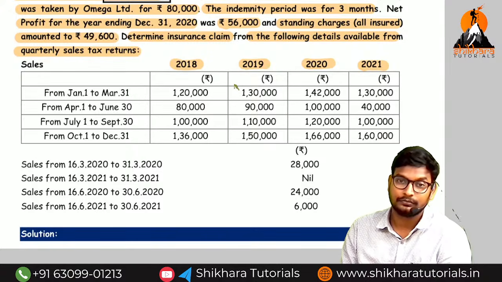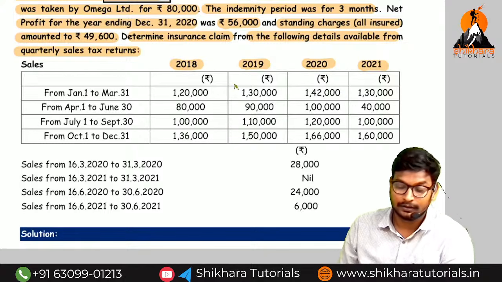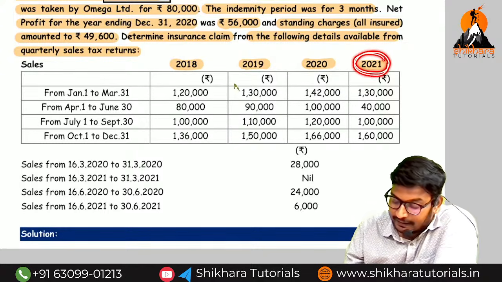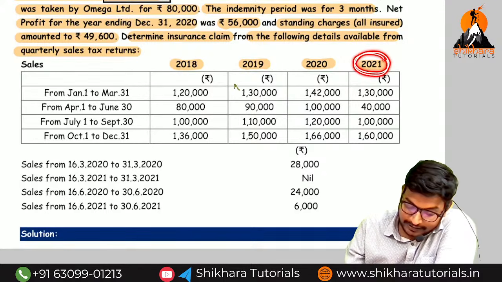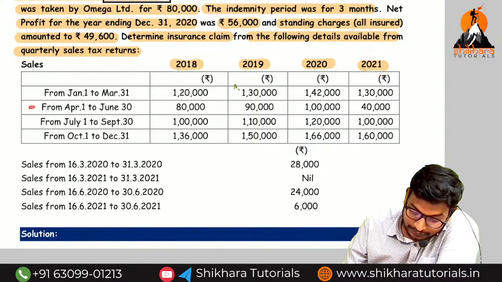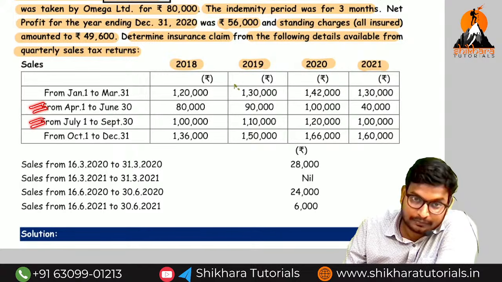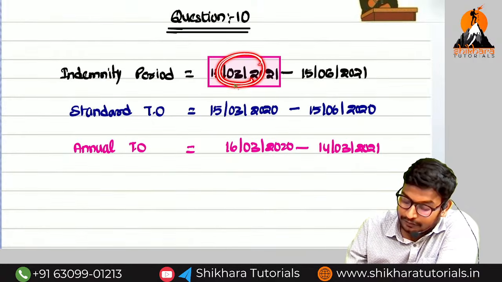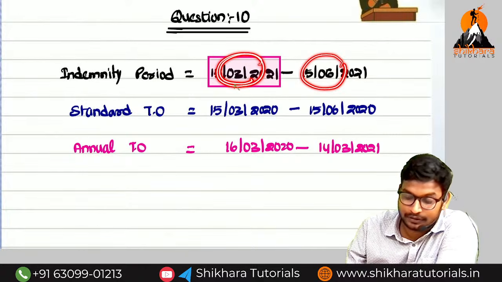See guys, the 2021 year is this one. They have given the 2 quarters. April to June is 1 quarter and July to September is 1 quarter. For us, the most of the period is located from where to where? From 15th March 2021 to 15/6/2021.